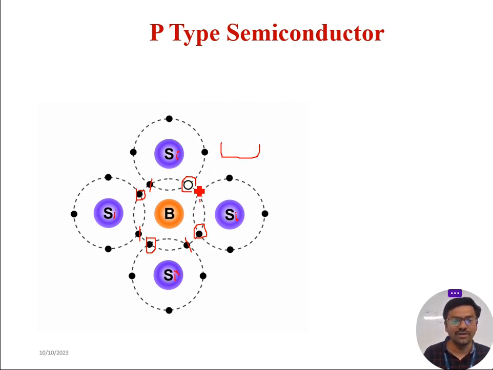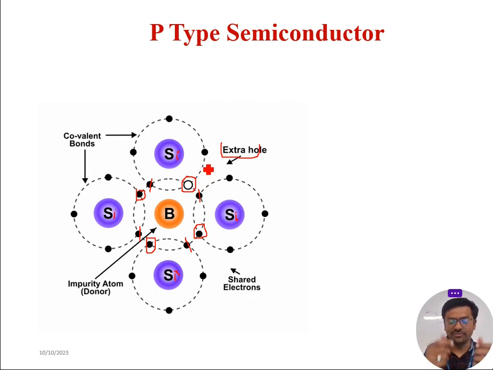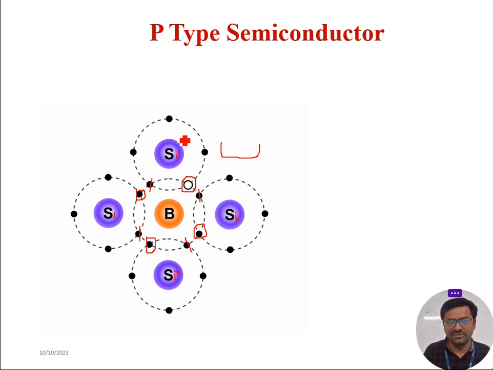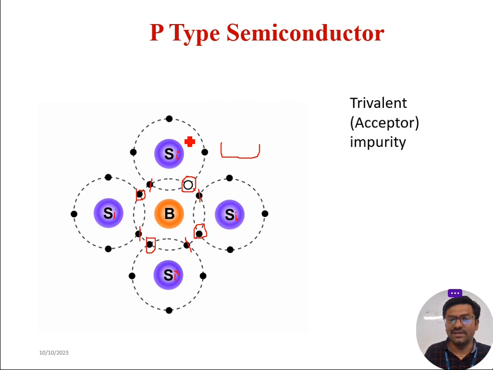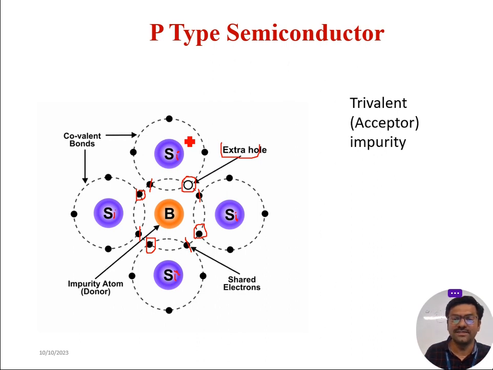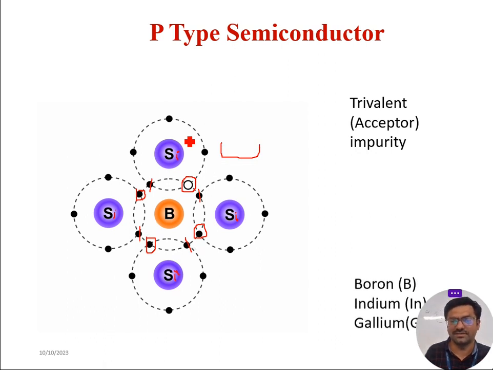If you take 1 mm square of P type of material, you could get around a lakh of holes, which are sufficient for us to take part in electric conductivity. Fine. Trivalent impurities are also called acceptor impurities, because a hole is a vacant place where we can accept electrons.